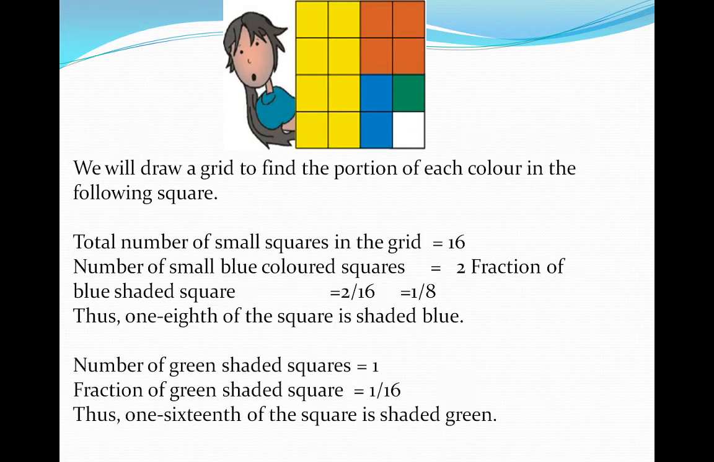The number of green shaded parts is 1. Look at here. Only one square is green color. So the fraction of green shaded squares is 1 upon 16. So the 1/16th part is green shaded. Thus, 1/16th of the square is shaded green.